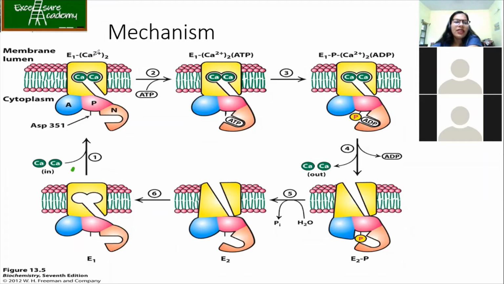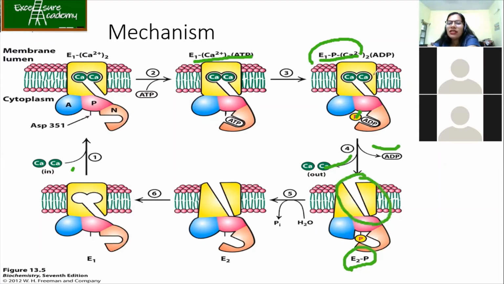So here it is given that the enzyme with 2 calciums is there. Then ATP is bound. So your equation also becomes like that, right? Now what is happening? The phosphate group has been attached to the enzyme and that's why it becomes E1P with calcium, because these are attached to the enzyme, and then ADP. So what all has been removed? The calcium is removed, ADP is removed. So your equation becomes E2P. Why E2? Because there is a conformational change. See the structure here. It is open from inside. Now here it is open from outside. Now finally the phosphate group is also removed. So your equation is only E2. Then it goes back to its normal condition, that is closed again.